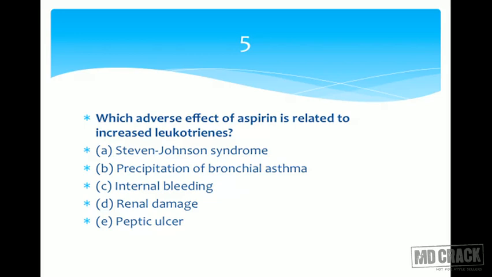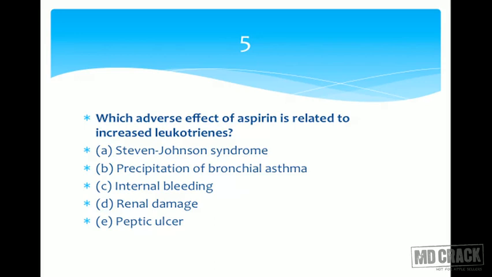Last one is peptic ulcer. It is the same. Aspirin is non-selective, so it is going to inhibit cyclooxygenase of both the types, COX-1 and COX-2. And when you inhibit COX-1, prostaglandin synthesis in the stomach is going to come down, and prostaglandins in the stomach are cytoprotective. So this cytoprotection is gone and the patient becomes more susceptible to peptic ulcer. So peptic ulcer is related to inhibition of prostaglandin synthesis.